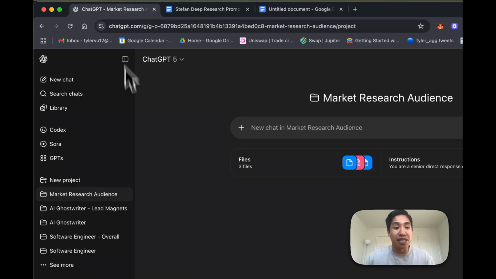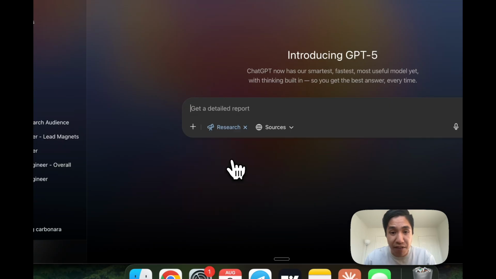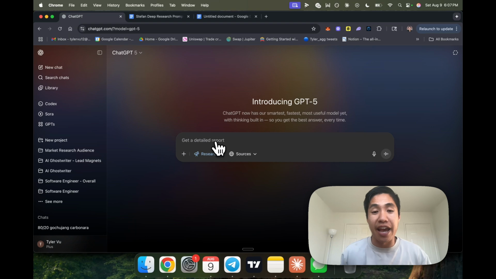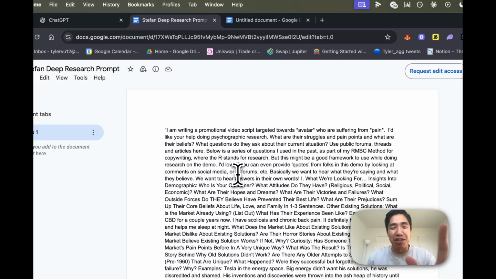So if you don't know, ChatGPT has that deep research feature where, let's see, yeah, you just click this on and you can give it a full description of what you want to do a detailed report off of, and it's really great. And a really good prompt to use, and I'll include this in the description, is from Stefan Giorgio, and apologies if I mispronounced his name.